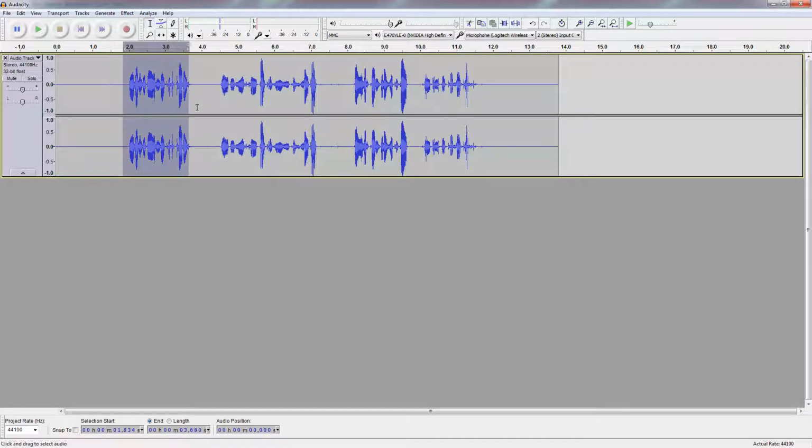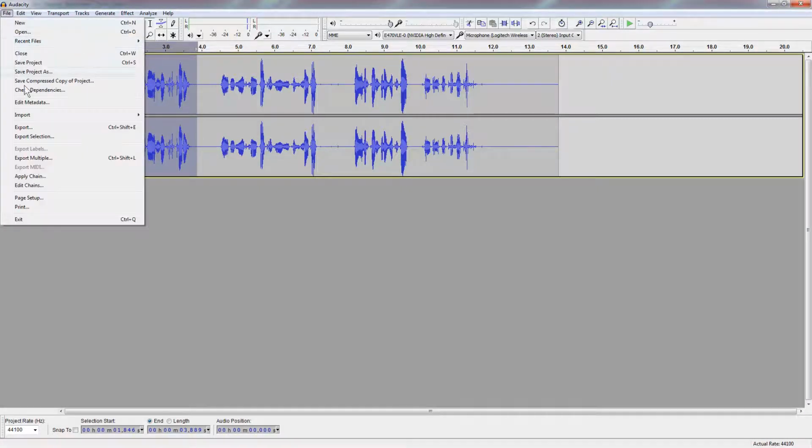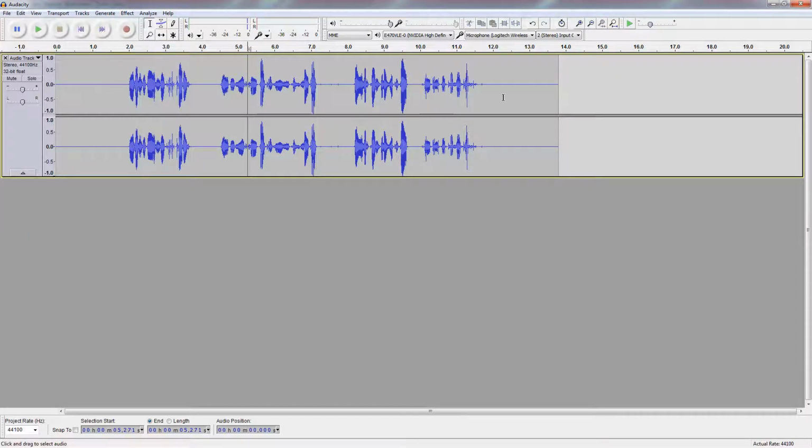Now I'll select one of these areas, hit play. Now this will be a sample recording. Okay, and now it's saved. And typically you can select different phrases and do File, Export Selection, and you can save this to a WAV file or a compressed MP3 file, or you can save the entire sample and do your audio editing later.